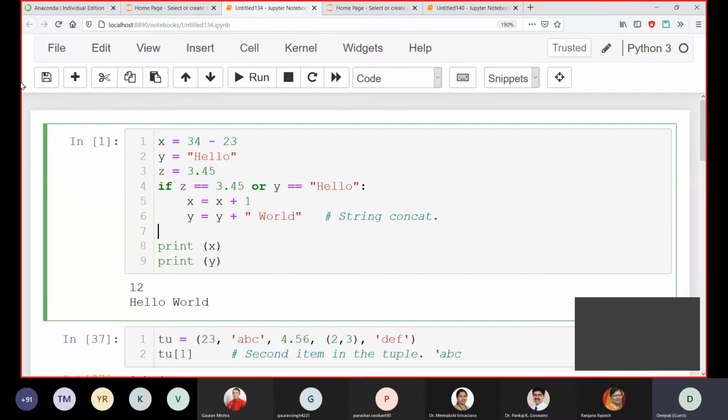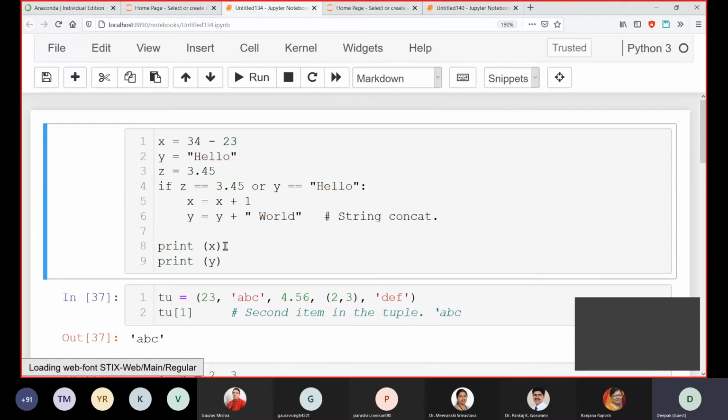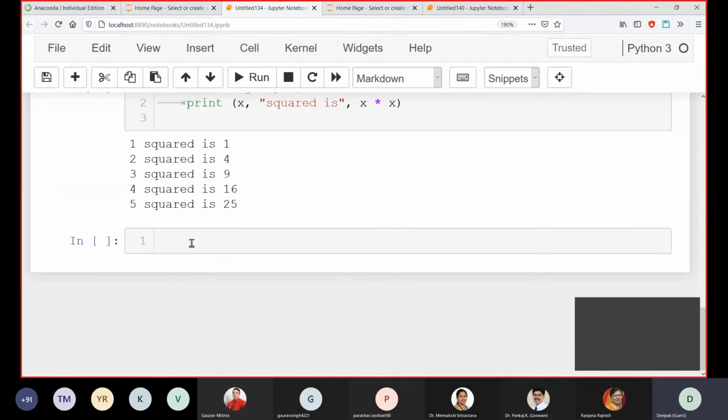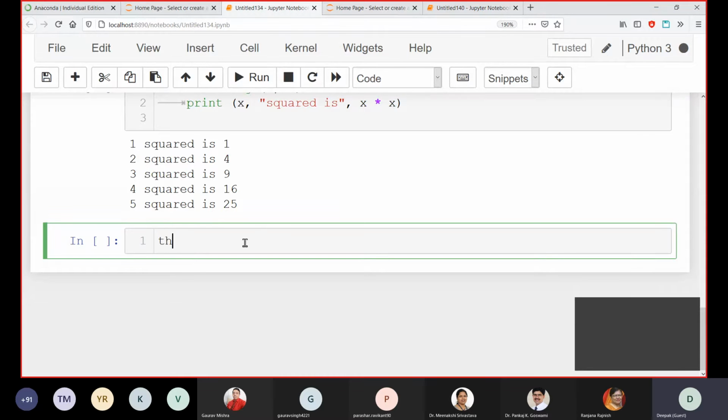For example, at the top, you can see a lot of options. I will show you all the options, but currently this option is very important. You can see the drop down where code is written. Everybody can see this. In the drop down, you can use Markdown. This Markdown is a text option.